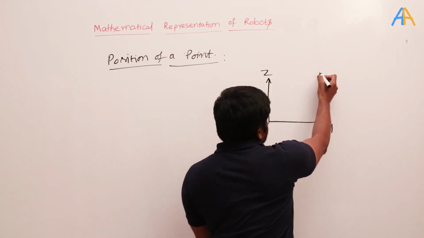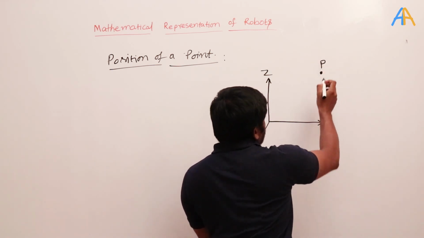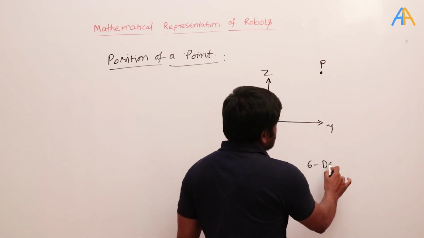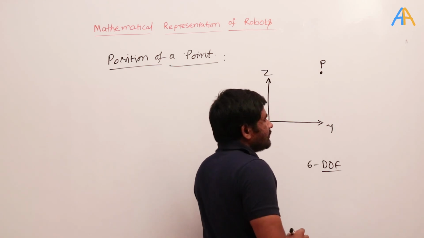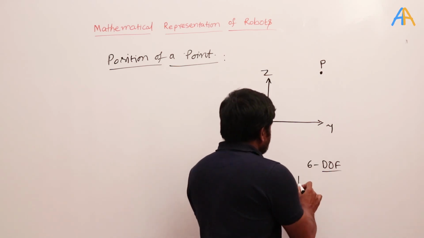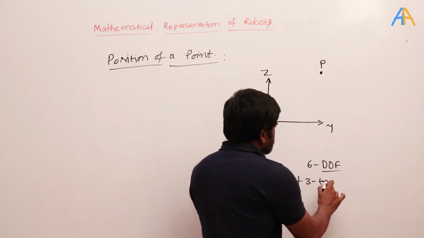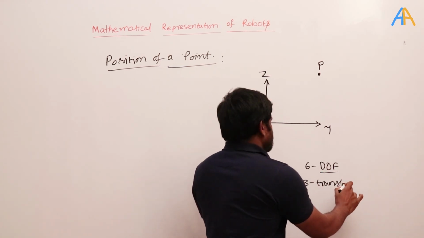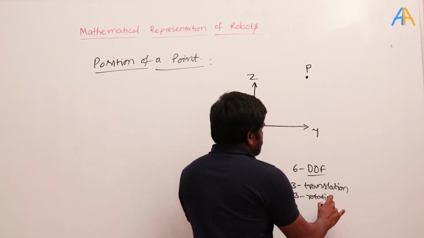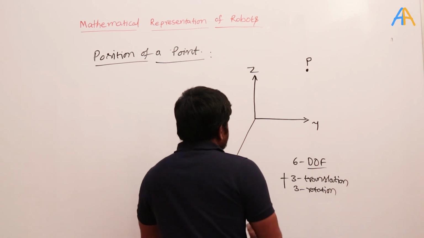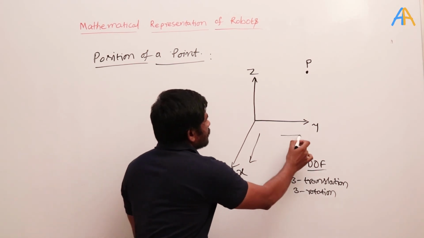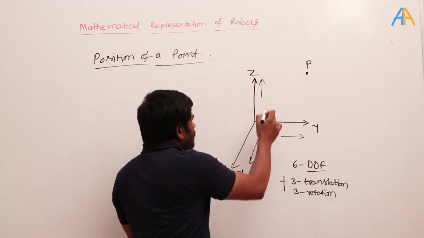And here, if I consider any point P in the space, then this point can have 6 degrees of freedom. Whenever I write DOF in this chapter, that means degree of freedom. So what are these 6 degrees of freedom? 3 are translation, and the remaining 3 are rotation. What is the meaning of that? What is the translation? That means the point without any restriction can move along the x-axis, and also along the y-axis and the z-axis.